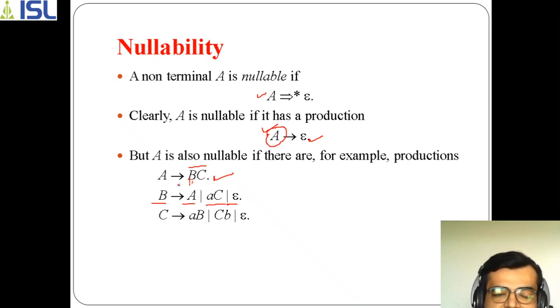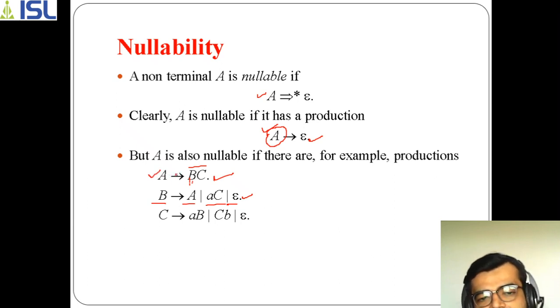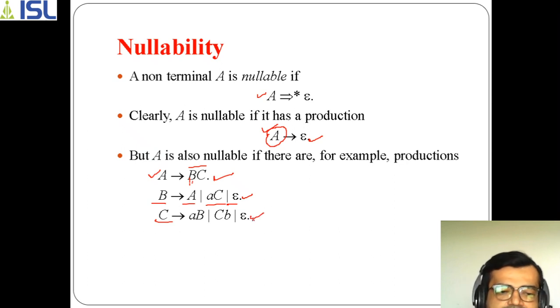So not directly but indirectly, because of B you are getting this value, so you can say that A is also nullable. Or else, if you compare with C, in C you can get the same value again. So in this way, whether you consider B or C, in both cases A is nullable, not directly but indirectly.